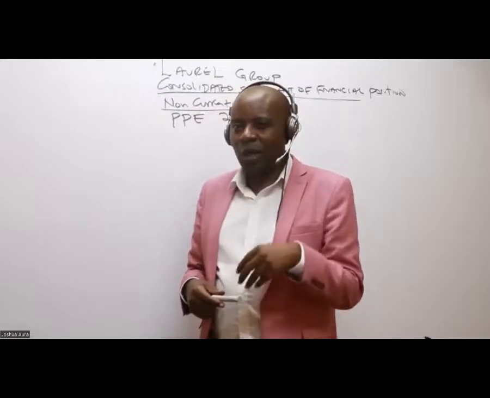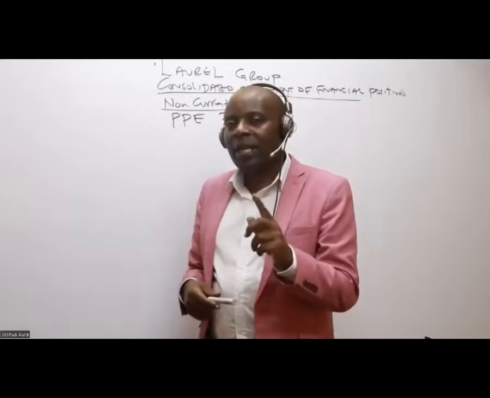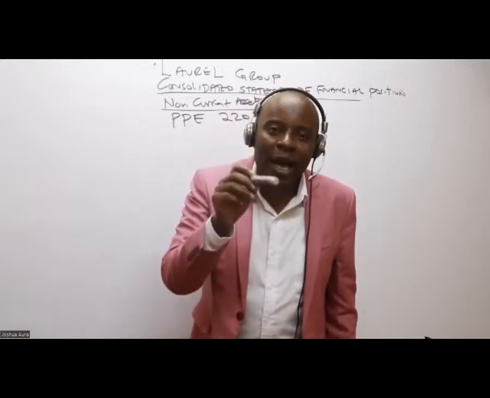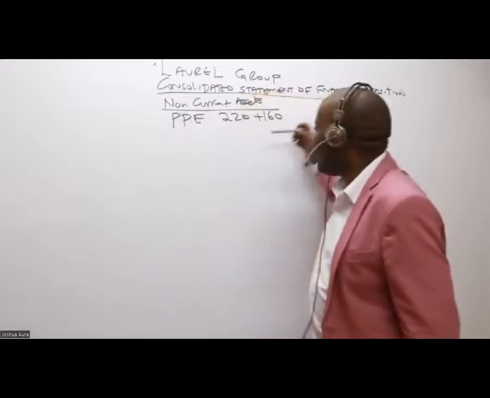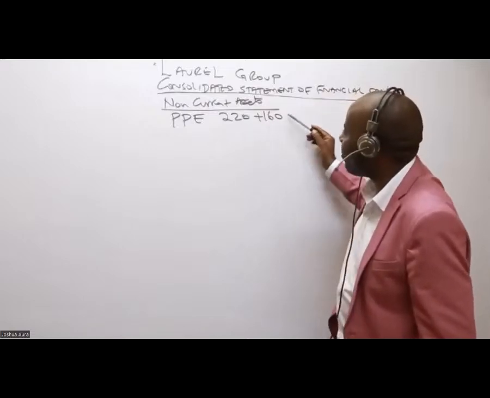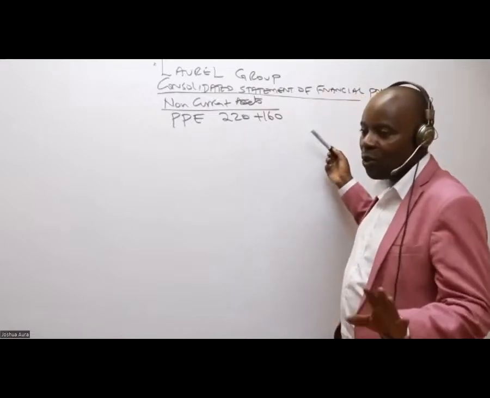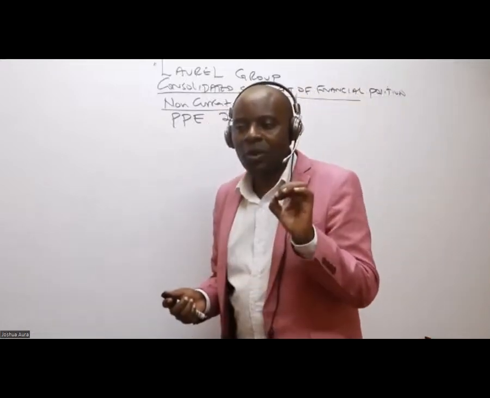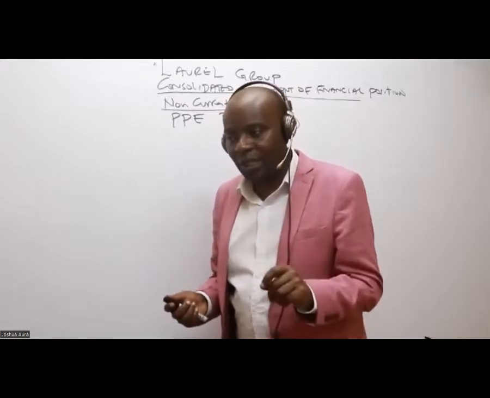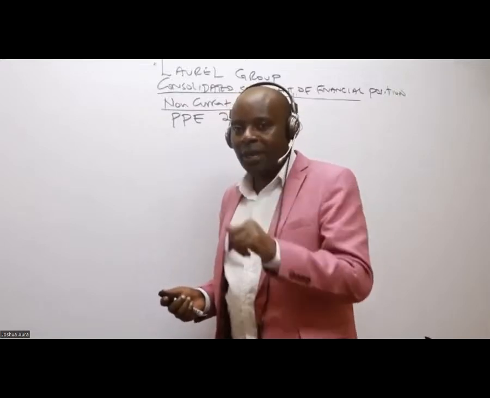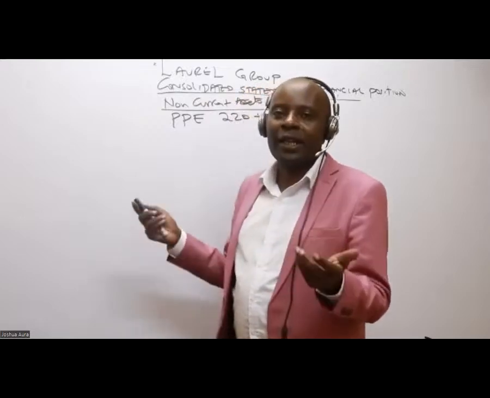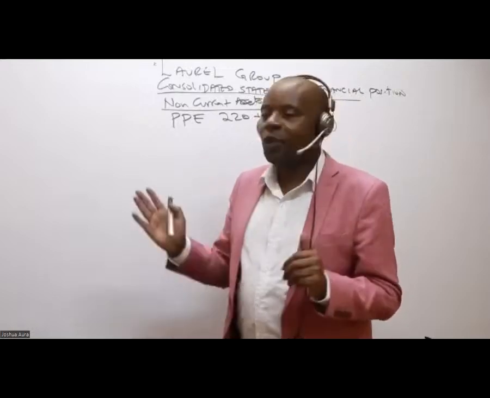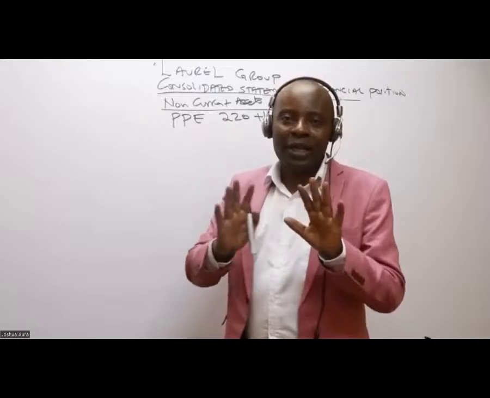So as I continue, what have we learned really? The thing that I've learned here is that we shall never be consolidating figures of the associate. We shall not bring figures of the associate here, and you can't say 220 plus 160 plus the associate figure. No, that we can't do. We are only consolidating the parent and the subsidiary. Now, one good thing here, for students who are privileged to be having computers, I expect you guys to be writing all these in your Excel, isn't it?